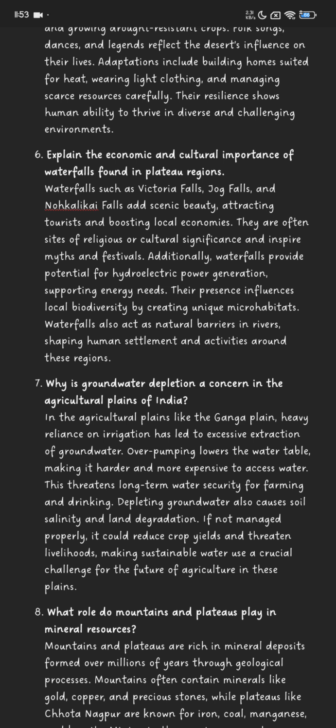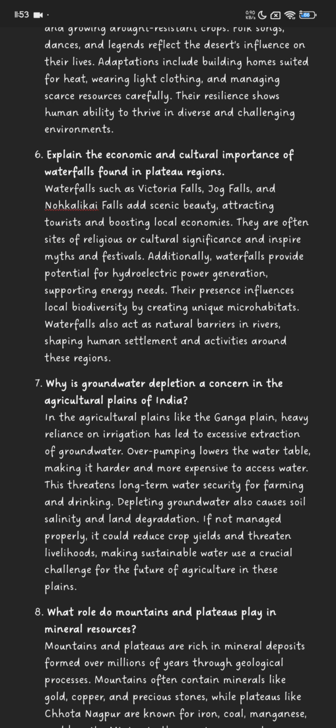They are often sites of religious or cultural significance and inspire myths and festivals. Additionally, waterfalls provide potential for hydroelectric power generation, supporting energy needs.